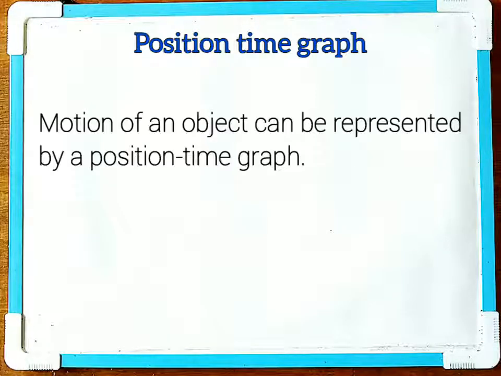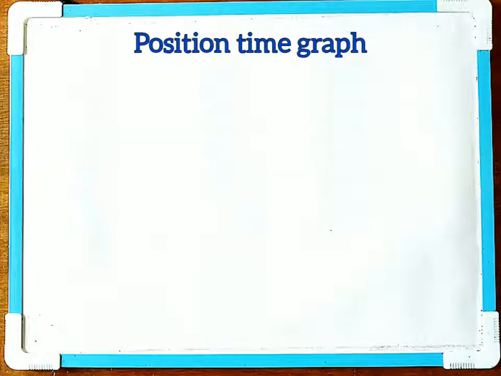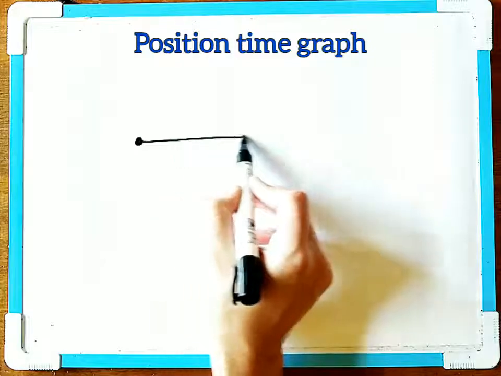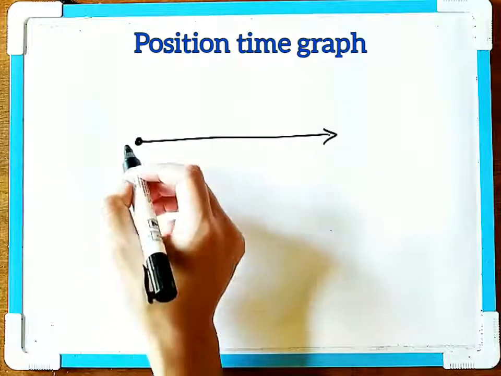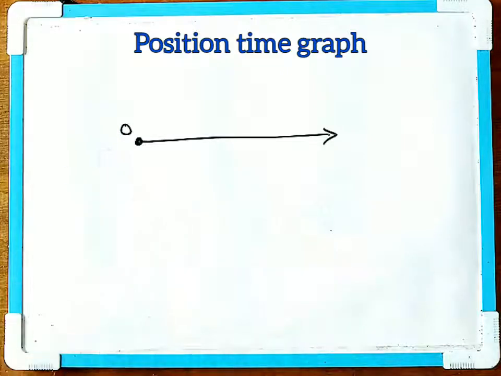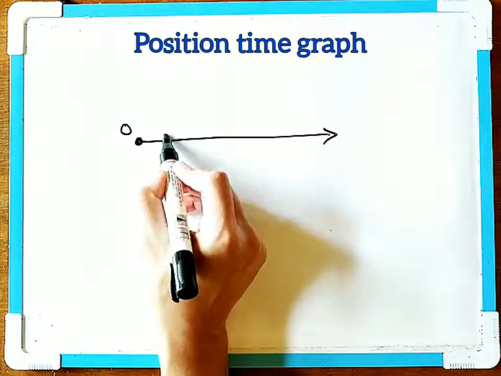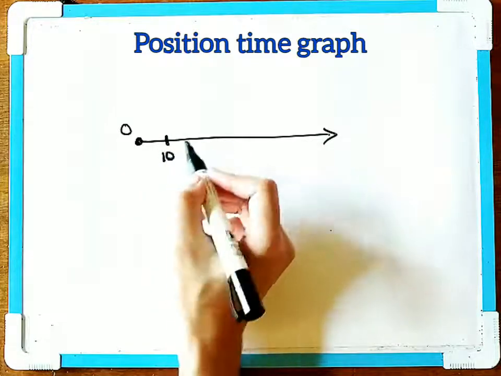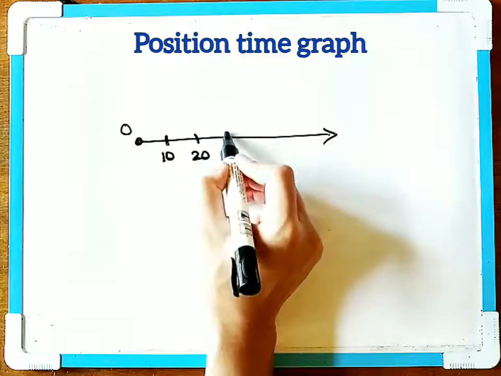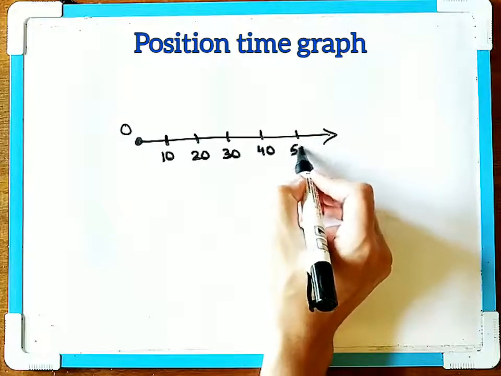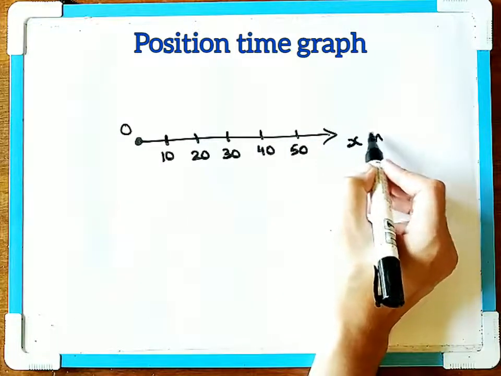Now the motion of an object can be represented by a position-time graph, or we call this a frame of reference. For example, your object is moving in the positive x direction, starting from the initial position or the reference point O. Then it moves to this position, 10 meter, then 20 meter, then 30 meter, then 40 meter, then it can move to 50 meter. So this is the x-axis.